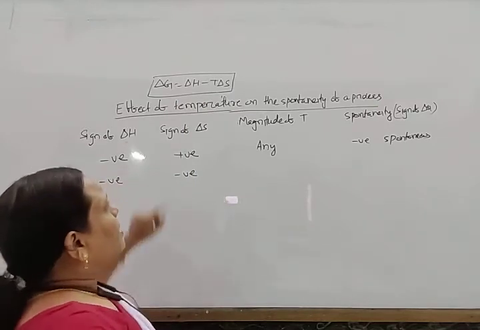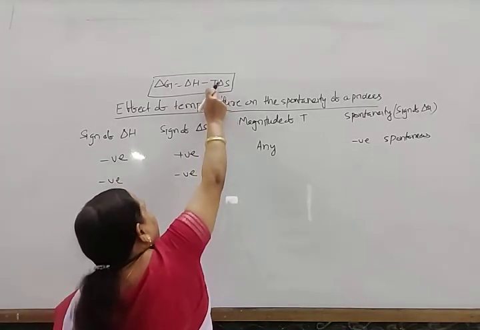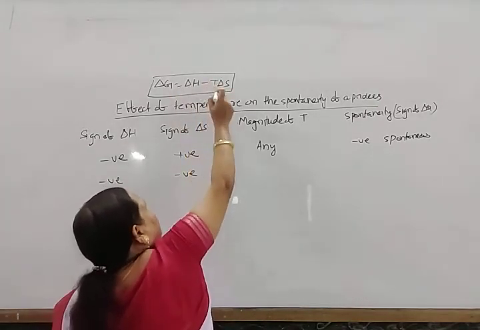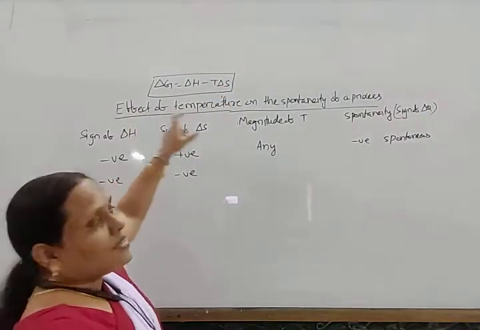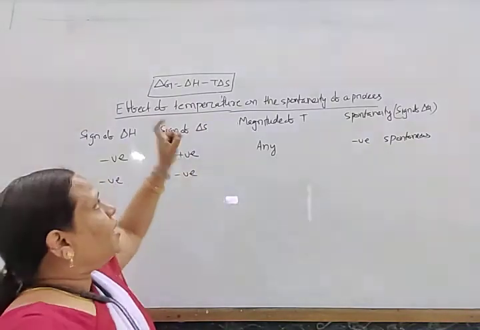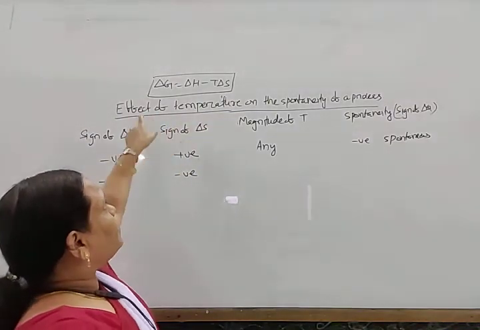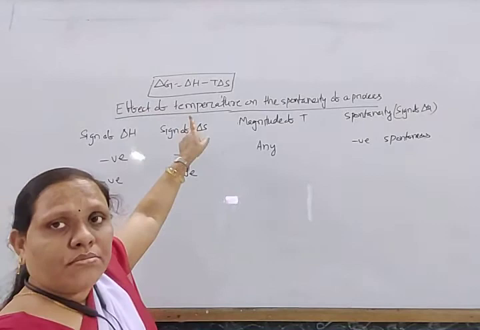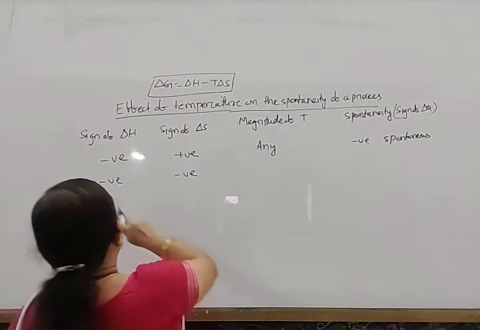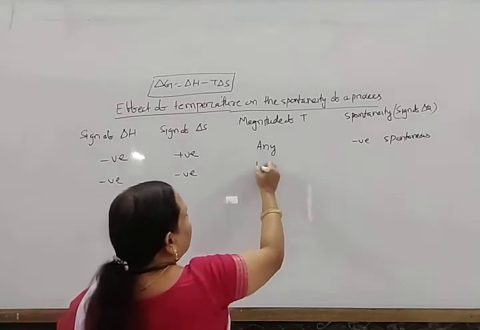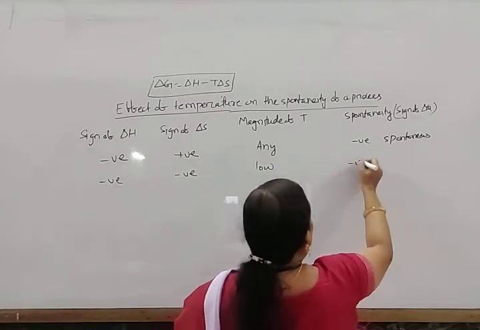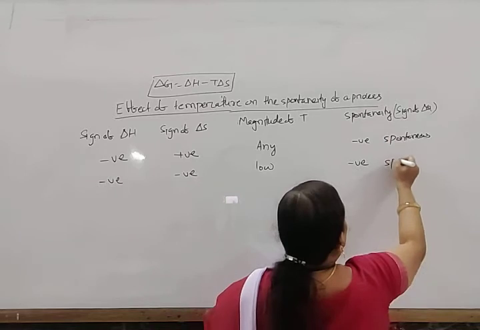So if the temperature is high, then the minus TΔS term becomes positive. So in this way, if ΔH is negative and ΔS is negative, then if the temperature is low, ΔG may be negative and the process is